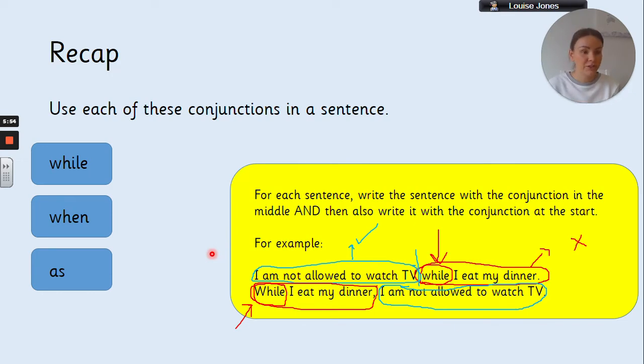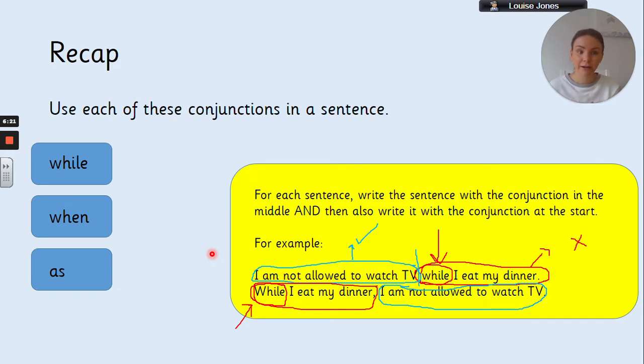If what I've just said doesn't really make any sense to you at all, then please don't worry, because it is a complicated thing and it is something that we will always go back over. This is probably one of the most important bits of year 3 writing, and every English unit that we do and every piece of writing, we revisit it, we go over it. So if you haven't quite got it now, please don't panic.